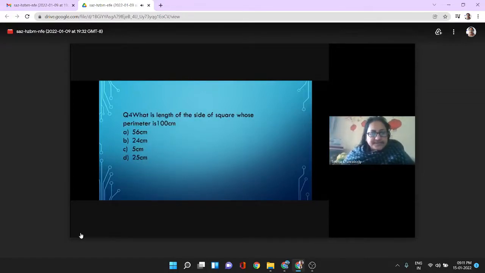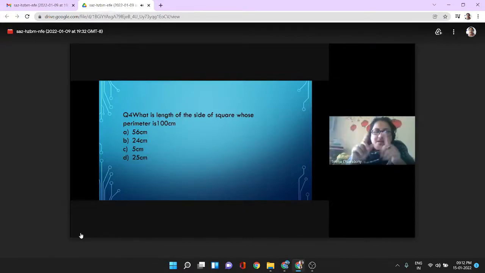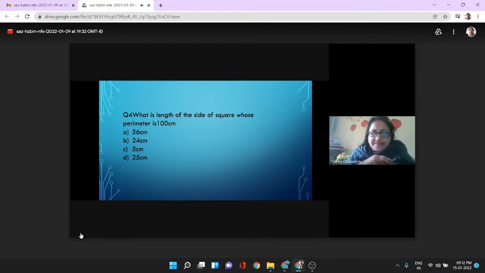Next. Question 4. What is the length of the side of a square whose perimeter is 100 centimeter? This question is for Naina. Naina, अभी बोलो. Complete perimeter, the length of the boundary, is 100 centimeter. Okay. So what is the side of one square? Shubhronil, don't give the answer. Let Naina give.